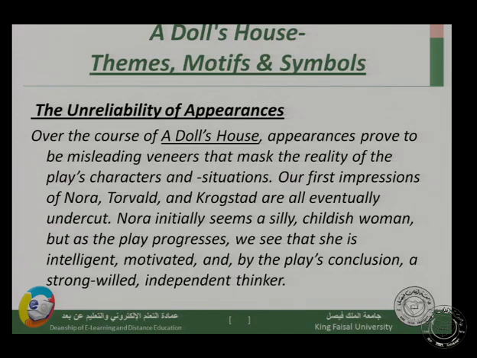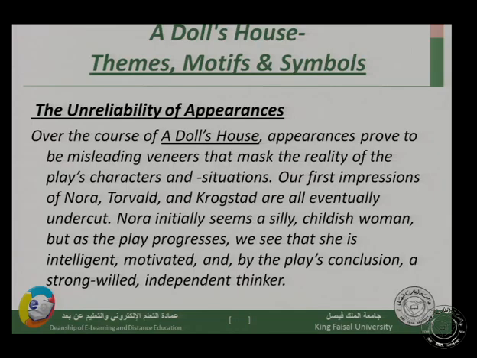Over the course of A Doll's House, appearance proved to be misleading. Appearance might not tell you the truth about someone, and this happens in A Doll's House. So appearance proved to be misleading, veneers that mask the reality of the play's characters and situations. Our first impressions of Nora, Torvald and Krogstad are all eventually undercut.